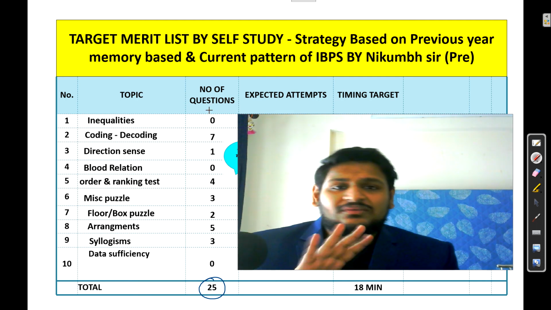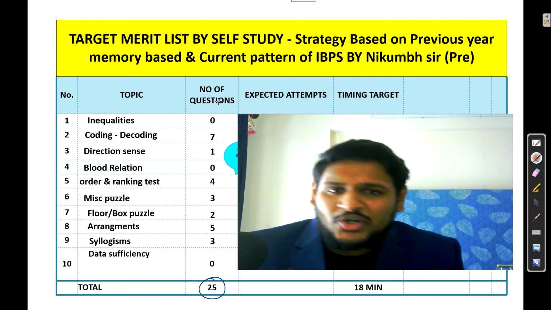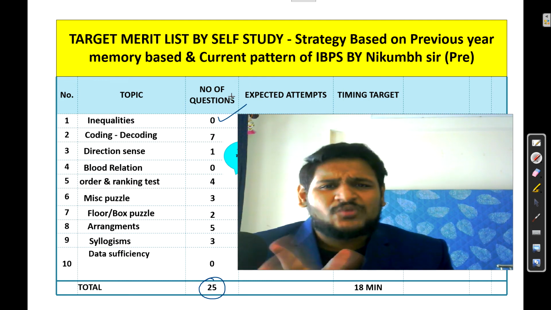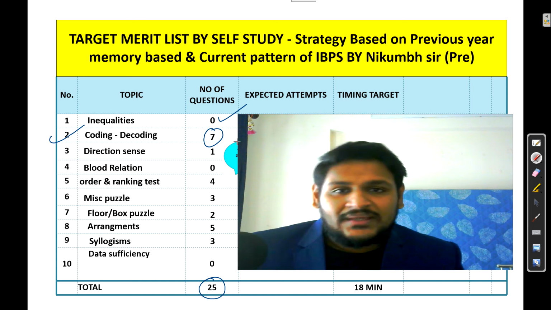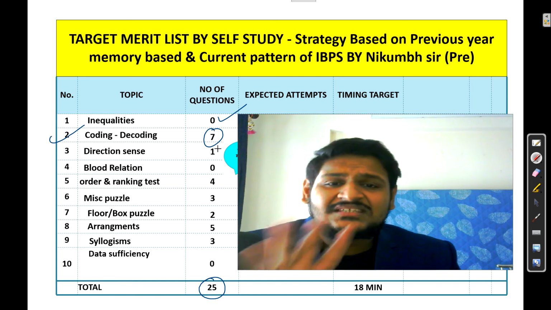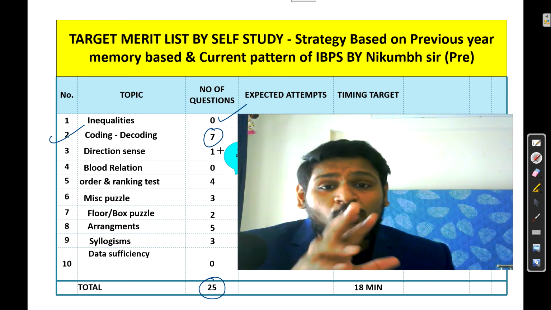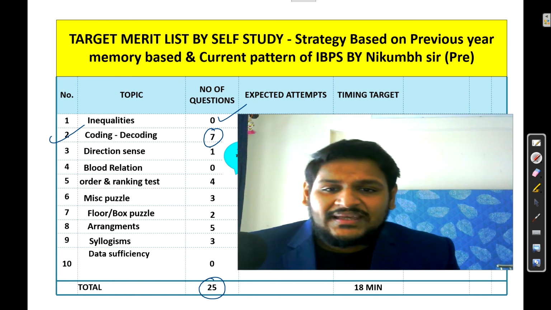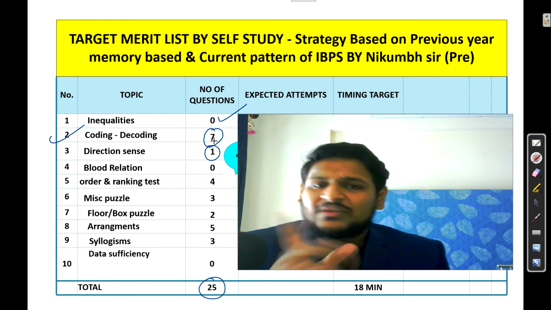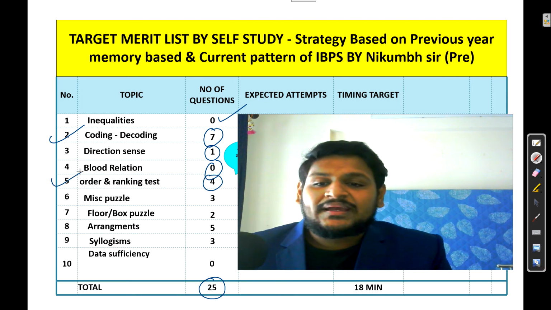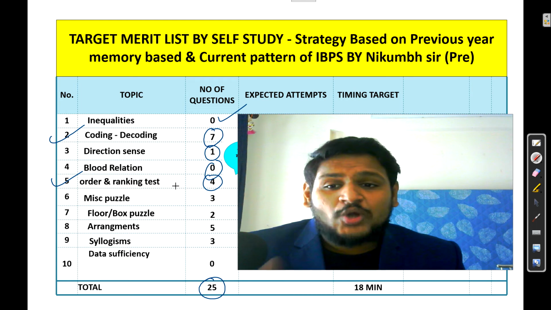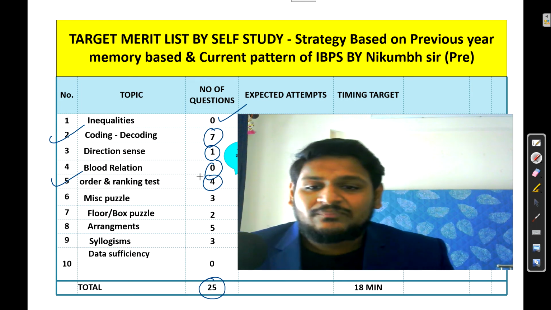For this, let's just assume that in inequality you are not getting anything, so zero questions, just for assumption. Coding decoding is the most important, so short questions will surely be there. If not 7, then at least 3 to 5 questions you will get from coding decoding. Direction sense, I am not considering much, so one question. Blood relation, 0. Order and ranking test, very important. Again, the second highest priority topic for your exam is order and ranking test.